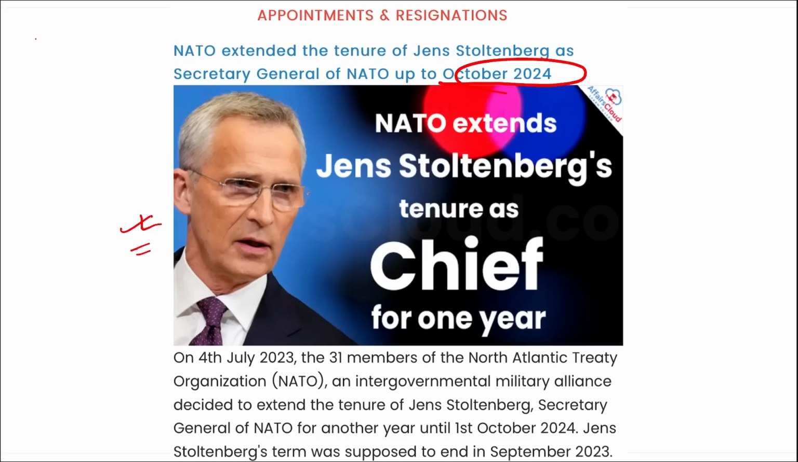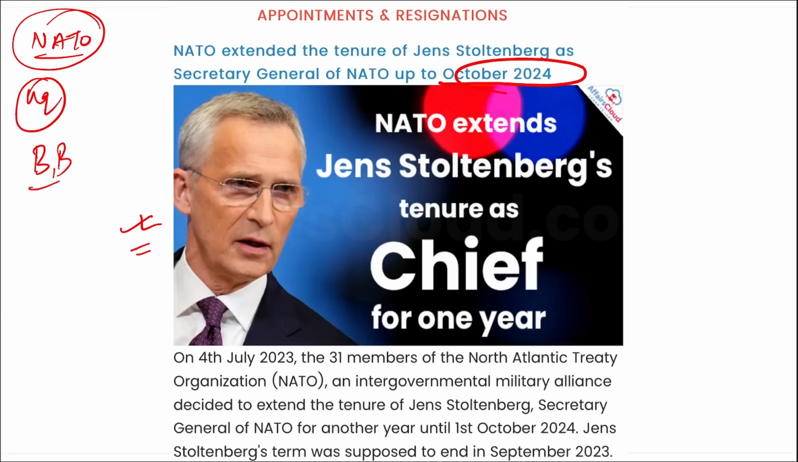One more thing, if we talk about NATO, can you tell me where is the headquarters of NATO? It is in Brussels, Belgium. And as of now, how many member states are there? 31 member states are there in NATO.